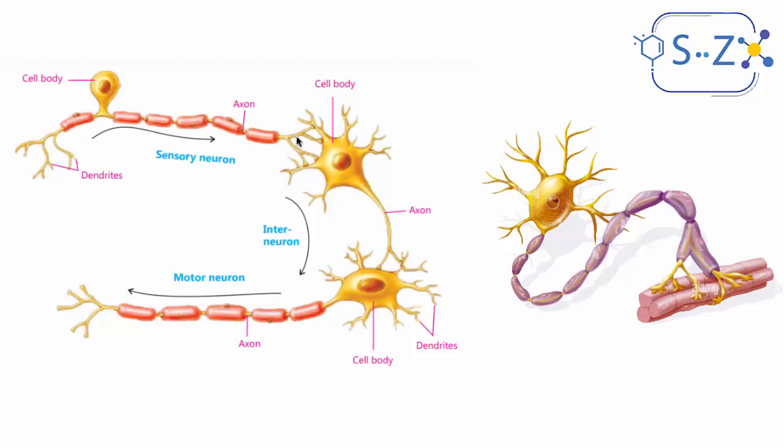Now, the thing that we're going to learn today is about how the nervous message is transported or transmitted from the first neuron to the second neuron and then to the third neuron. What is between the first neuron, for example, and the second neuron? Or even when we are talking about a neuron that is connected to an organ, to a muscle, for example, like the motor neuron. How is the message transmitted from the neuron to the muscle or the gland that is connected to it?